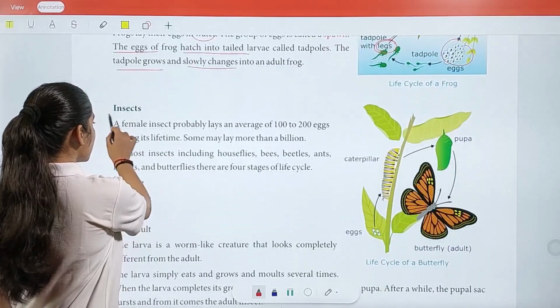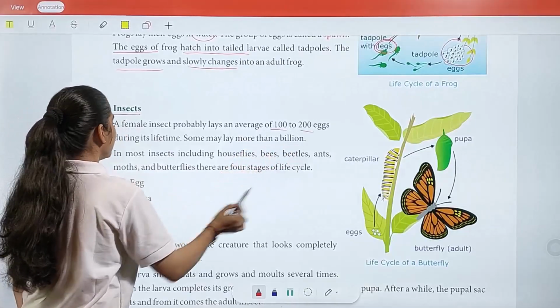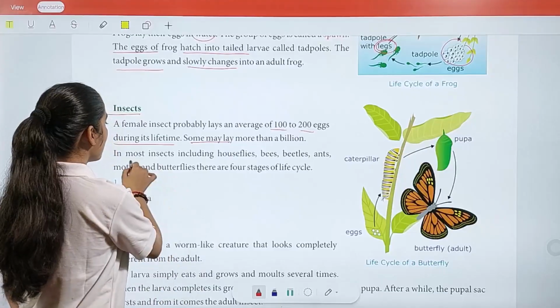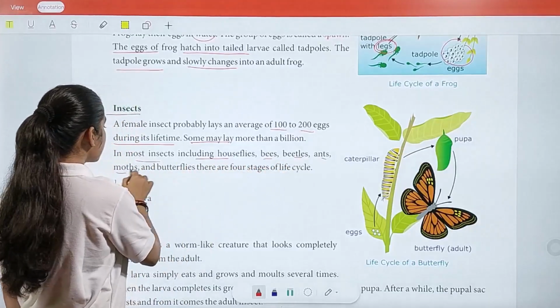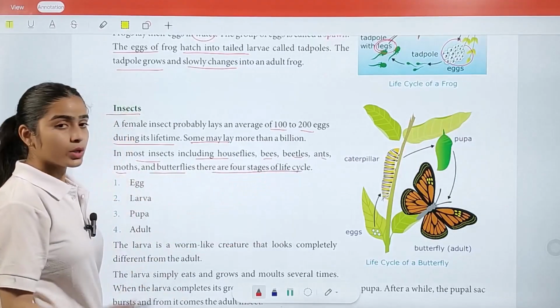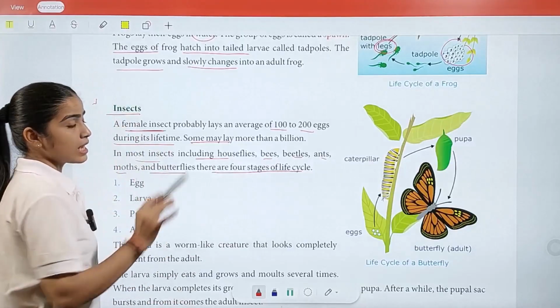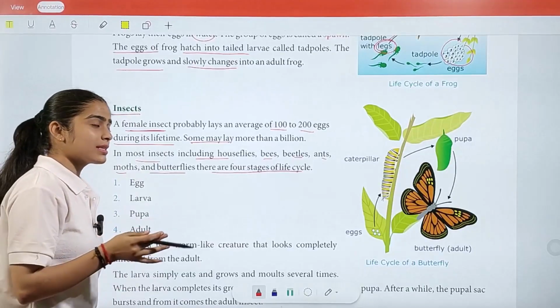Now we have insects. A female insect probably lays an average of 100 to 200 eggs during its lifetime. Some may lay more than a billion. In most insects, including houseflies, bees, beetles, ants, moths, and butterflies, there are 4 stages of life cycle. So, what we understand here about insects is that female insects generally lay around 100 to 200 eggs. First of all, we have to understand this.